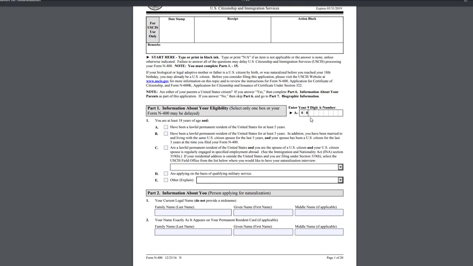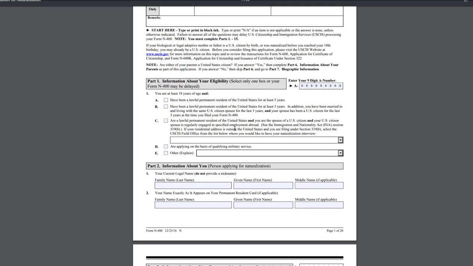So let's fill this out. You can fill it out on your computer, print it out, and then sign it by hand. You will see the boxes that are gray; you can actually fill them out on your computer, which makes it better. I recommend doing that just so that everything is nice and clear.